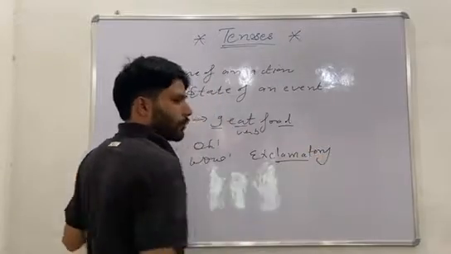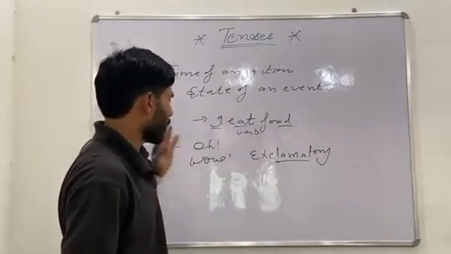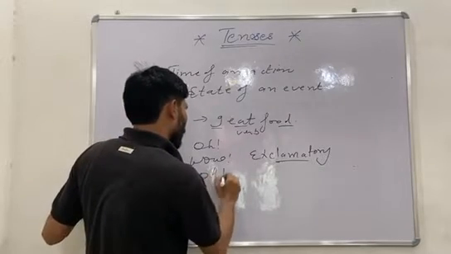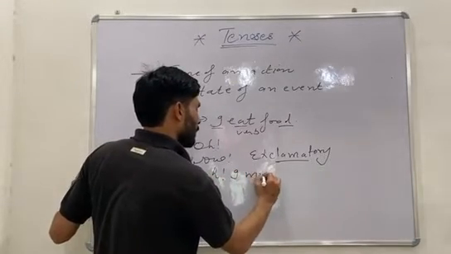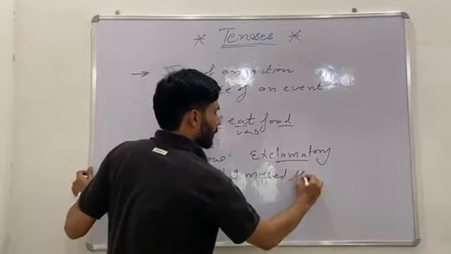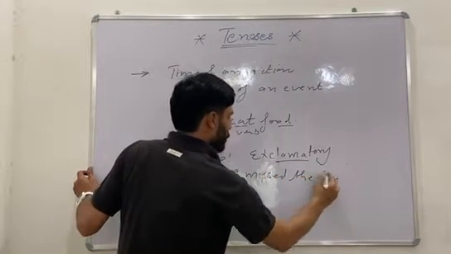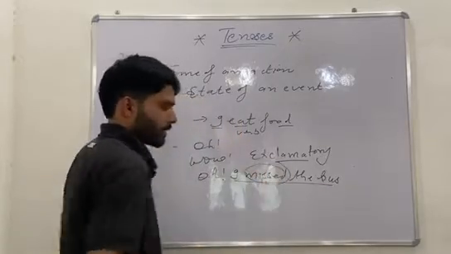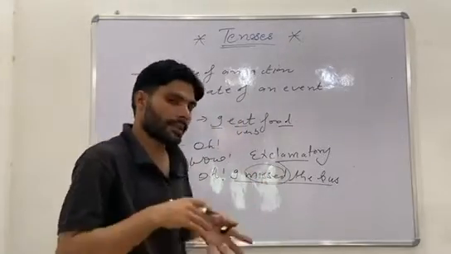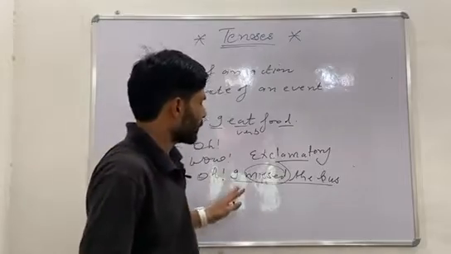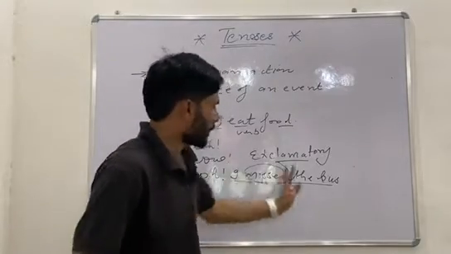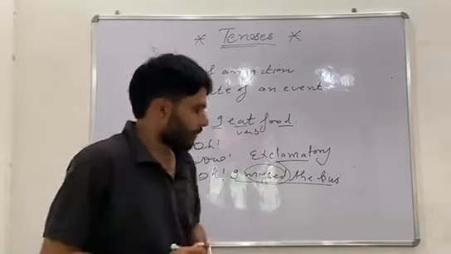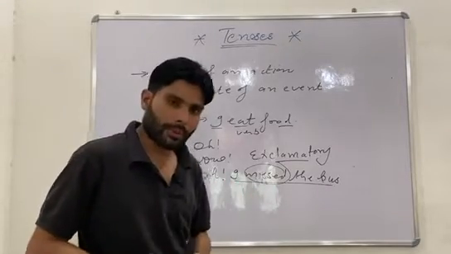We do not use a verb occasionally. So, "Oh, I missed the bus." In this sentence there is a verb, missed. So when we make a complete exclamatory sentence after an exclamation word, we can use a verb even.